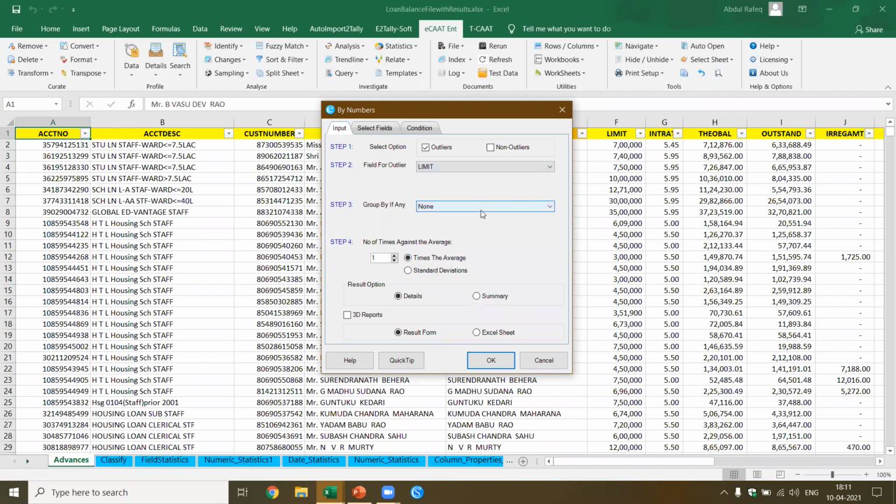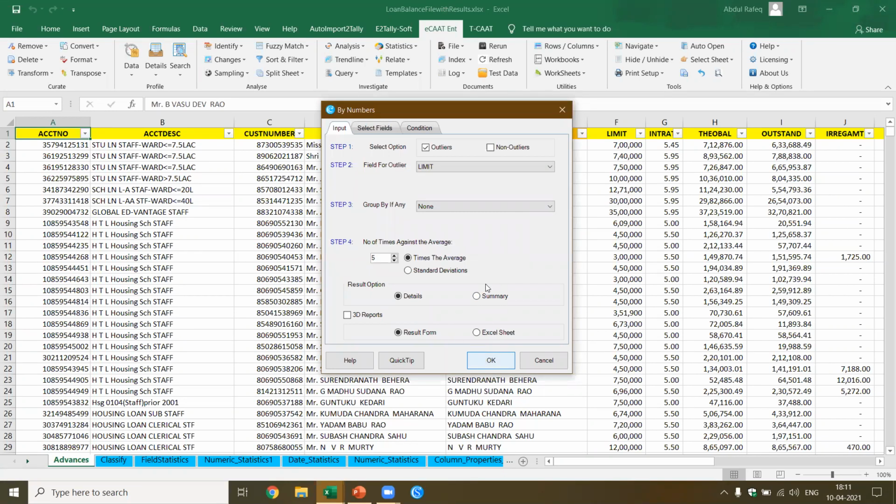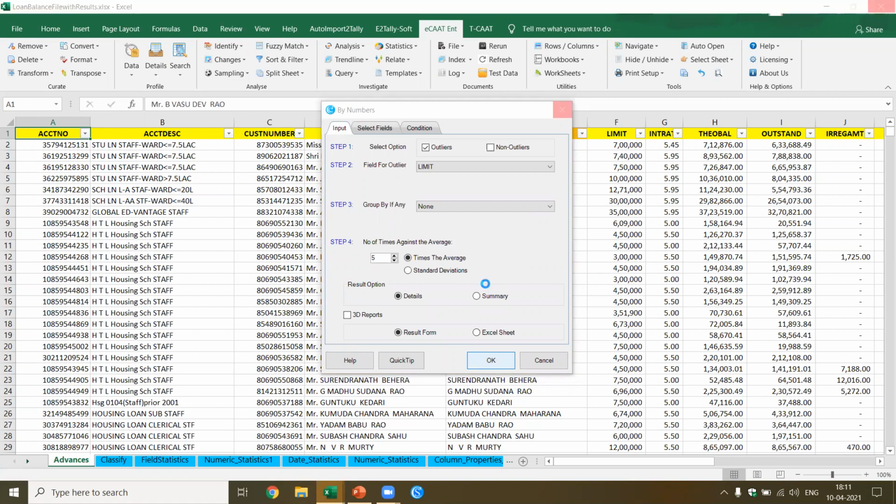Okay, and group by, I'm not going to do any group by. I want to pick up, let's say, 5 times the average. Okay, let's pick up this one. Yes. So I'll be able to pick up all the accounts which are 5 times the average limit. The same thing I can also apply for, let's say, the outstanding.